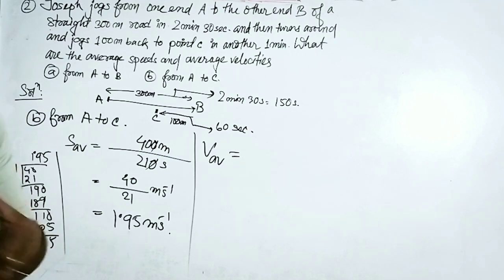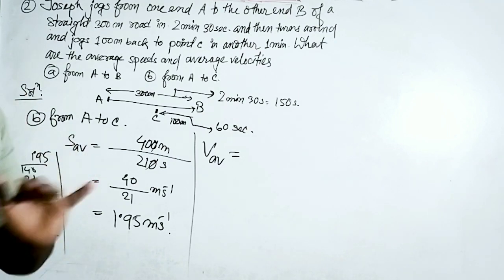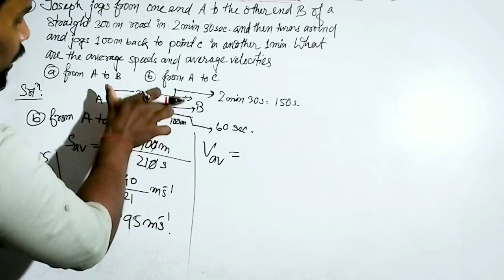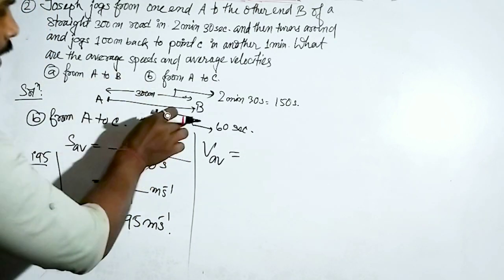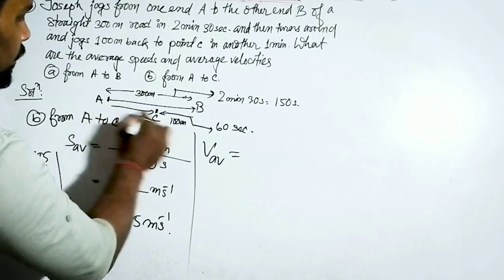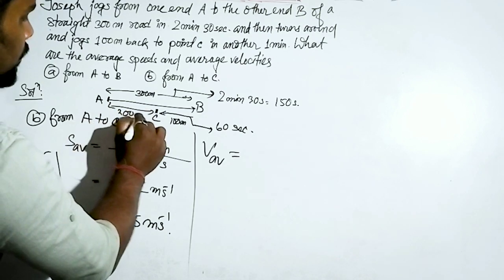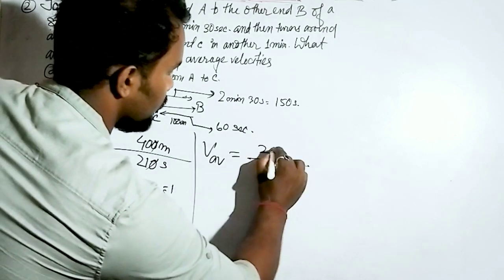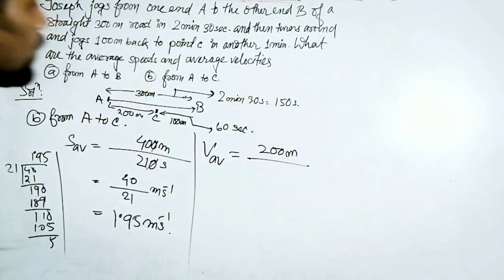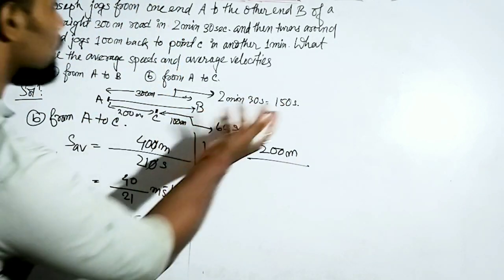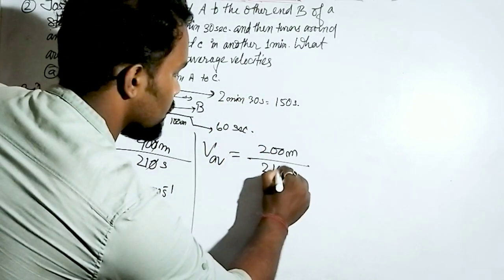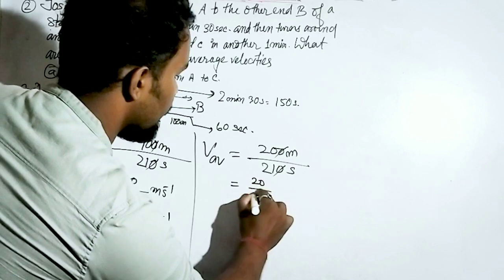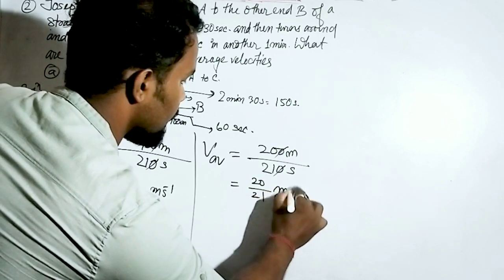We have to decide the shortest distance between the initial position and the final position. If this is the 100 meter part, then this will be how much part? 200 meter. That means what will be the displacement? 200 meter. Right? What's the total time? Simple, the same time, 210 second. Cut down the zeros: 20 by 21 meter per second.